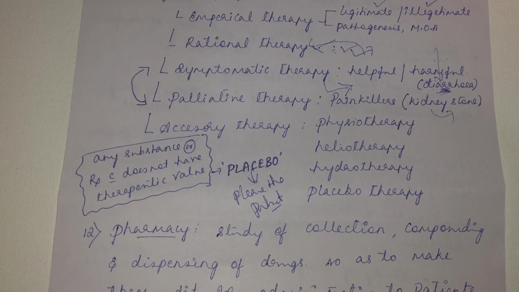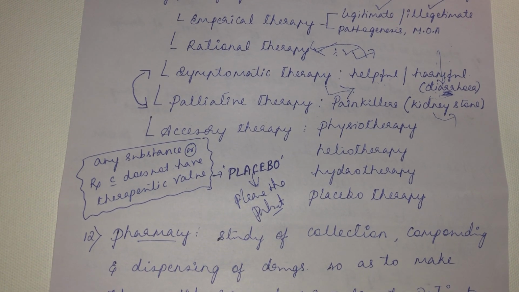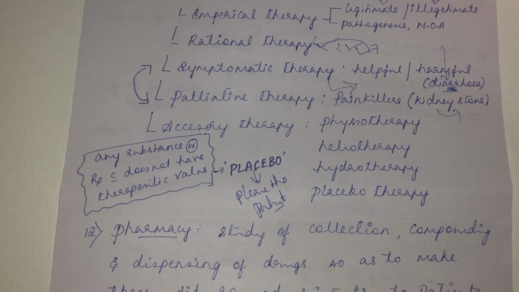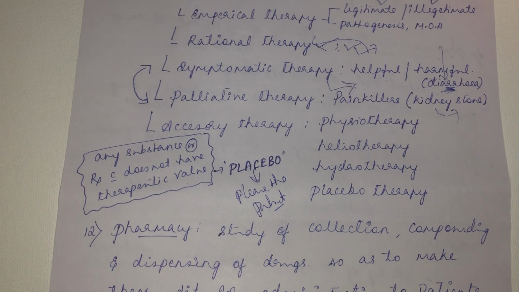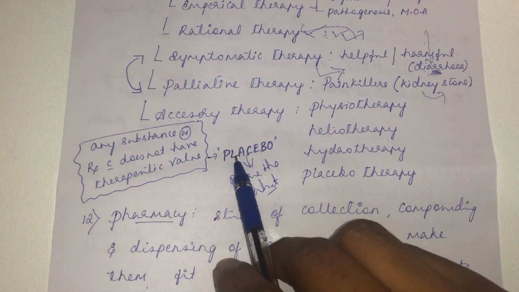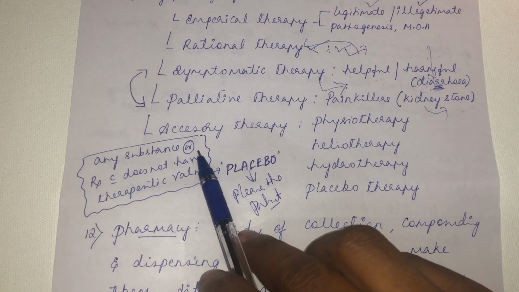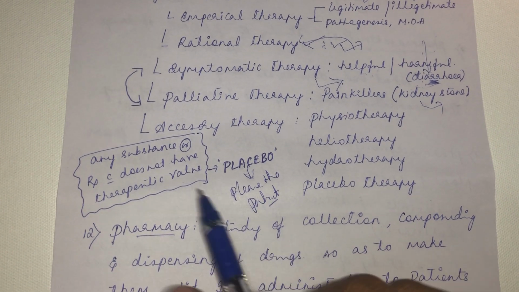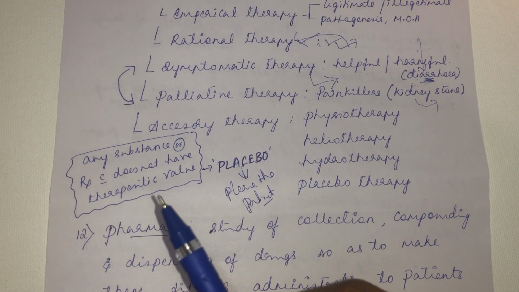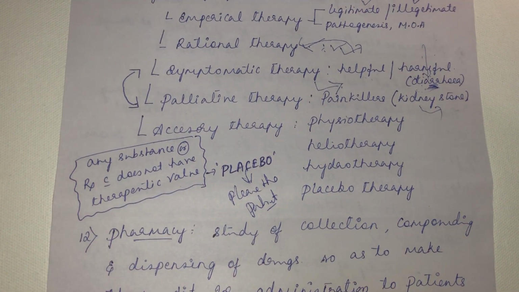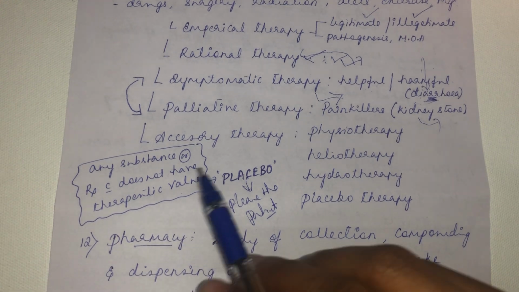So how long can a tablet be given, how long can diazepam be given? Diazepam is associated with serious side effects. If you give it for a very long time, what the physician will do is prescribe a placebo. As such it doesn't have a therapeutic value, but meantime it is pleasing the patient. It gives a comfortable feeling to the patient, wherein he will think, I am taking something, so I am feeling comfortable. That is placebo.